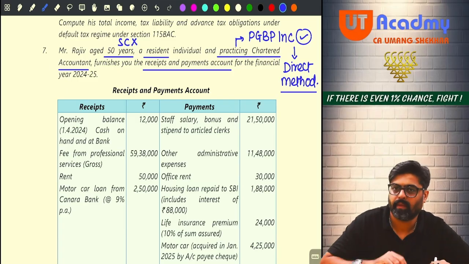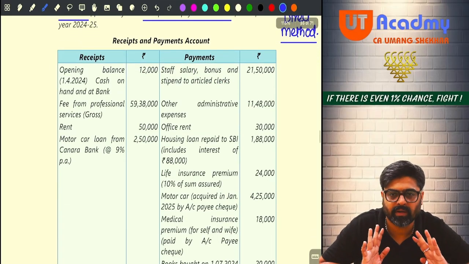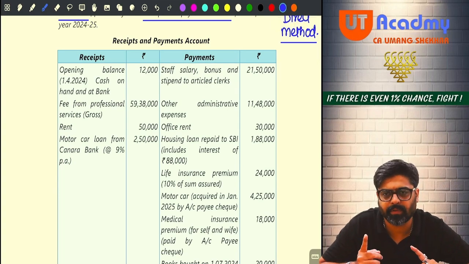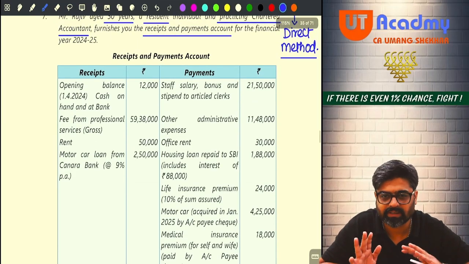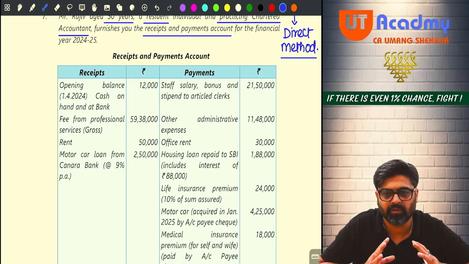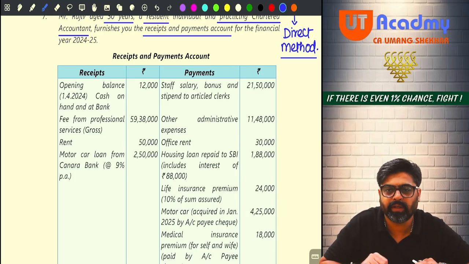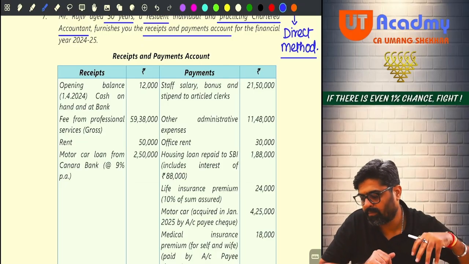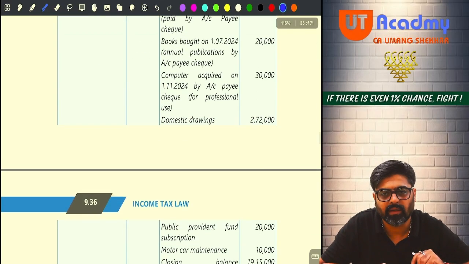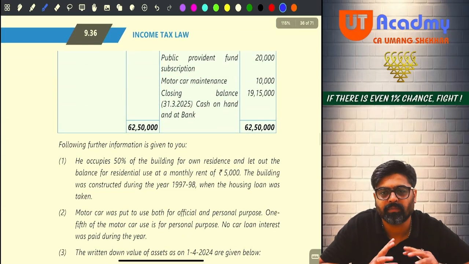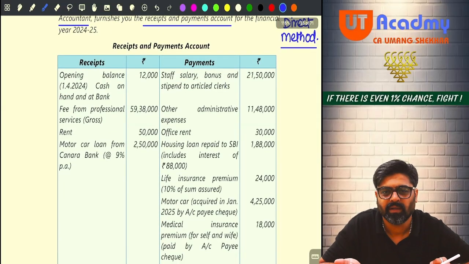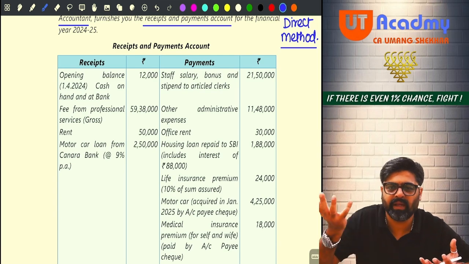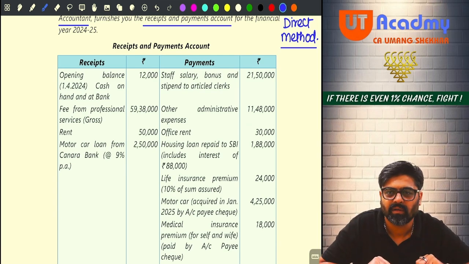Sure, sir. Now forget about the receipt and payment account, but see, in the receipt and payment account, can you see opening balance and closing balance? When the year started, in your cash and bank balance, you had this much amount as balance. During the year, these many receipts happened, these many payments happened, and at the end of the year, closing balance in your cash and bank is this much. Opening and closing balance is neither your receipt nor your payment. These are the balance amount at the beginning of the year, end of the year. So what are you supposed to do with these balances? Nothing. Ignore.